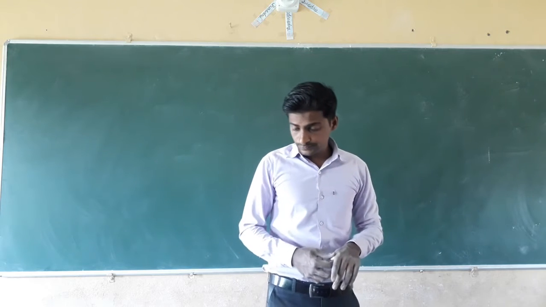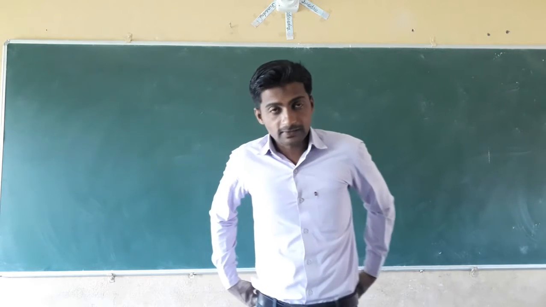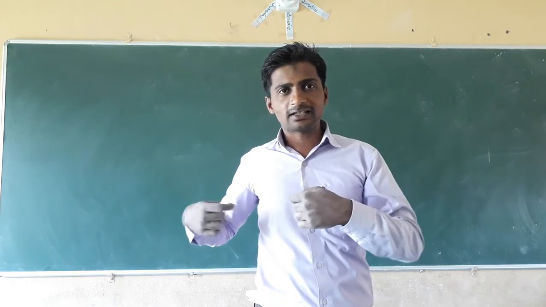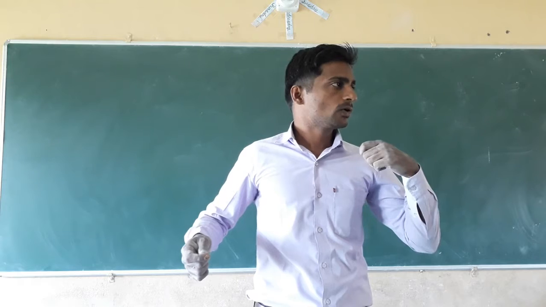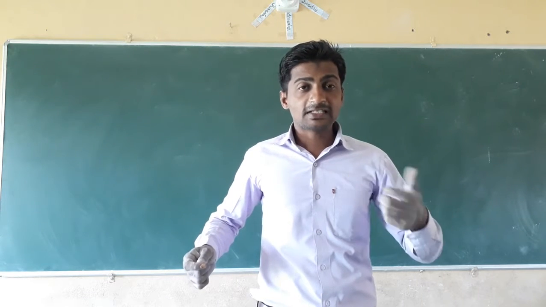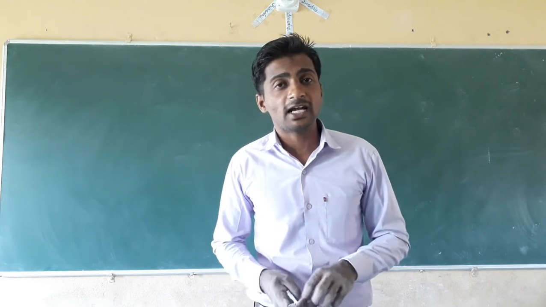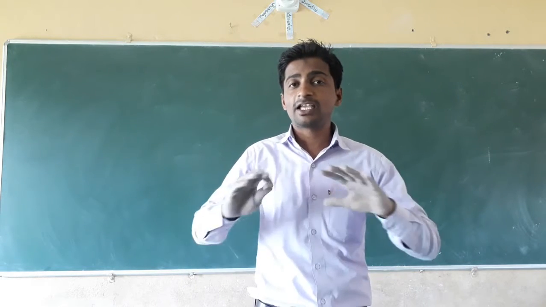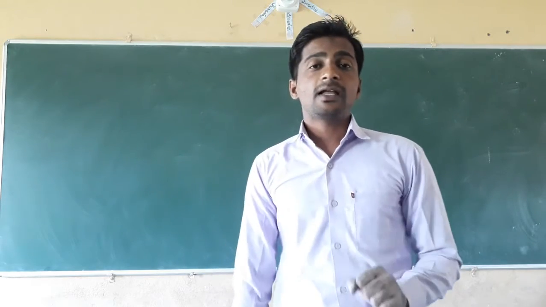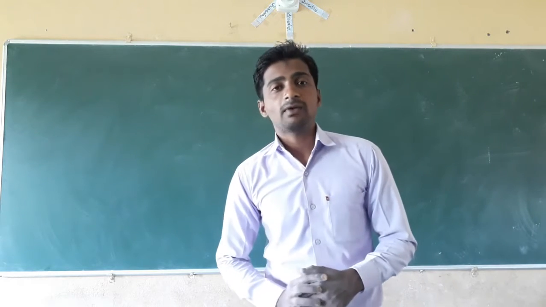Next, dear students, we are studying adaptation. It means they adjust to a cold or warm climatic condition. That adjustment of living organisms to their surroundings is called adaptation. And habitat means the place on the earth where living organisms are present. There are two types of habitats. The first one is terrestrial habitat. The second one is aquatic habitat.